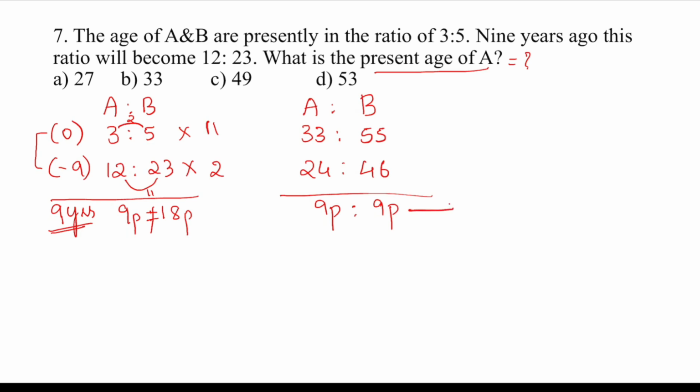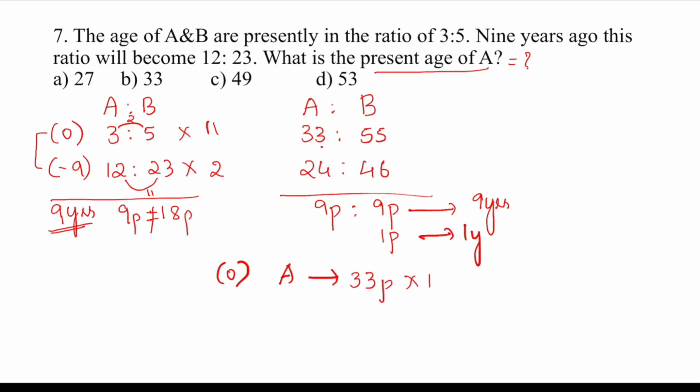So 9 parts I can directly equate to 9 years. So if 9 parts are 9 years, then one part will be 1 year. Okay. So if one part is 1 year, now we want the present age of A. So the present ratio of A is how much? 33. Okay. So if one part is 1 year, 33 parts will be how much?